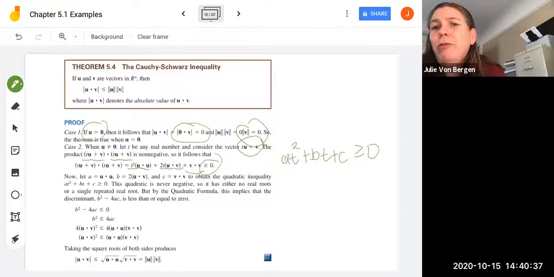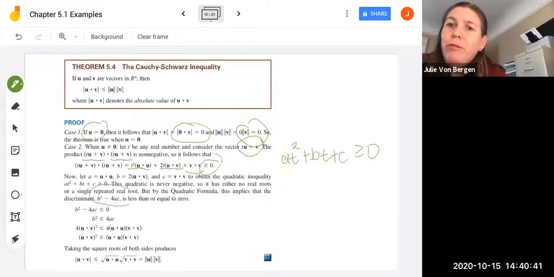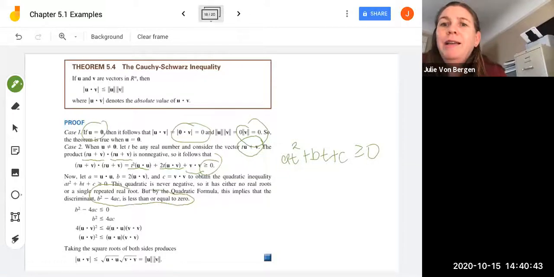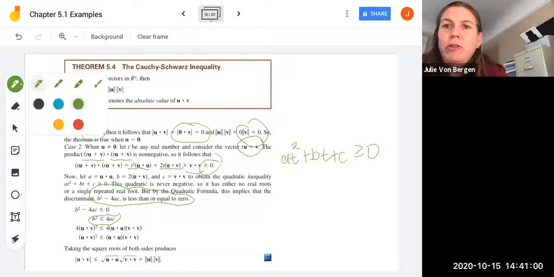So now let's think about the quadratic formula. By the quadratic formula, this implies that the discriminant b squared minus 4ac is less than or equal to 0. By some rearranging, we move 4ac over to the other side. So we get b squared is less than or equal to 4ac. And now we're going to plug back in our substitutions here.